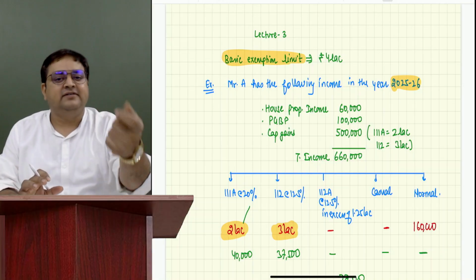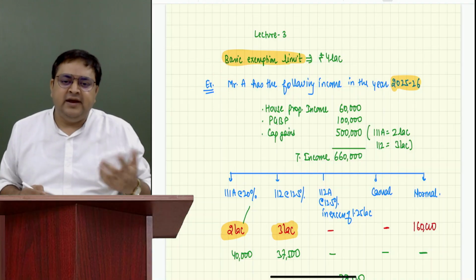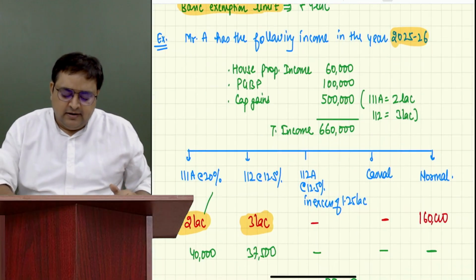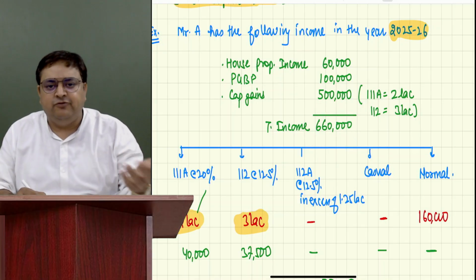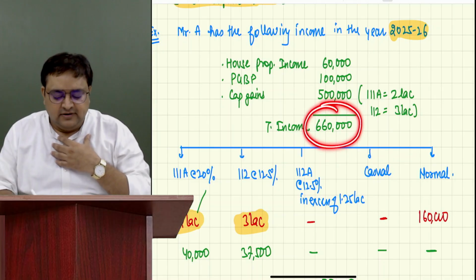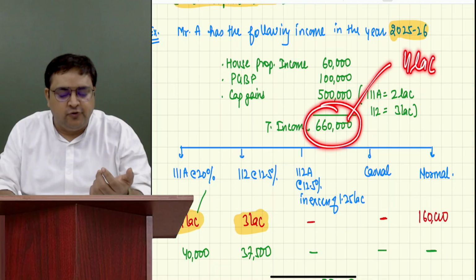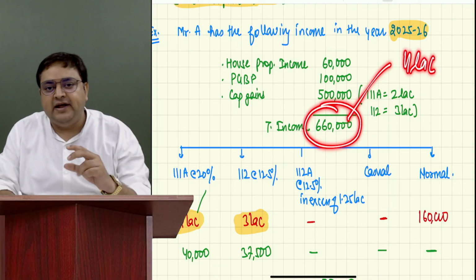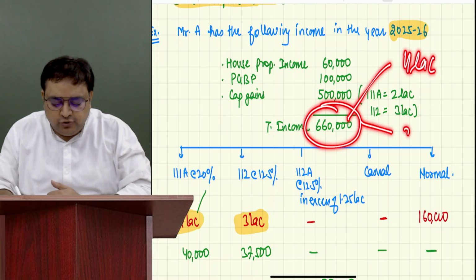4 lakh is the basic exemption limit. So this is what Mr. A is telling me: Rajat sir, I have heard that up to 4 lakh is the basic exemption limit. I don't have to pay taxes. So if I am earning 6.6 lakh, please give me the advantage of 4 lakh. I don't have to pay tax on 4 lakh. In excess of that, I am earning 2.6 lakh.